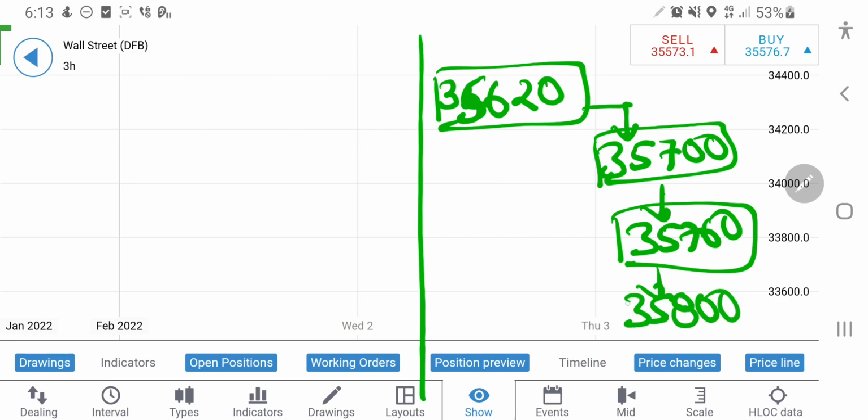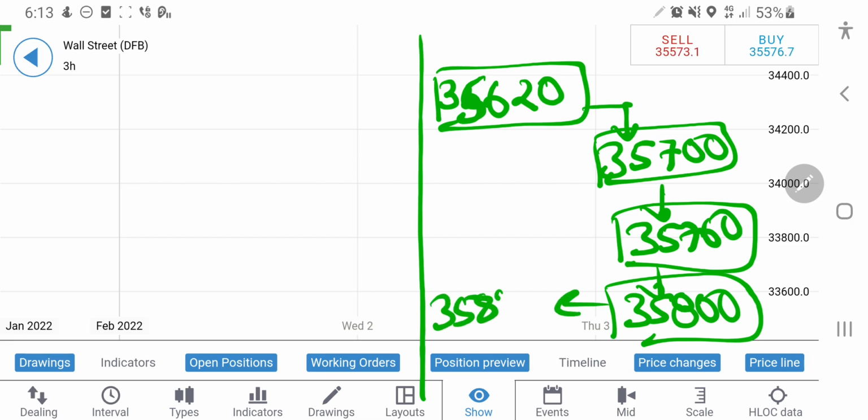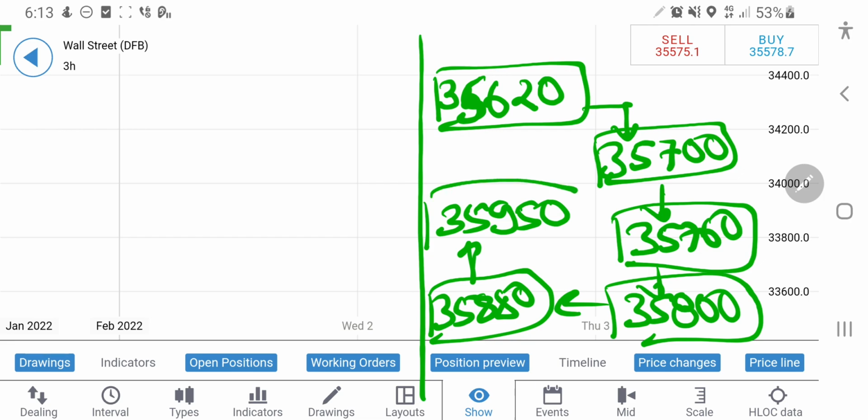Till here it is going to be a stronger resistance for US30 to go past. Beyond that it will try to find its way towards 35,880 and 35,950, and once this is taken it can fly any which way. However, you have to trade with a stop loss. It can swing from 35,700 till here.